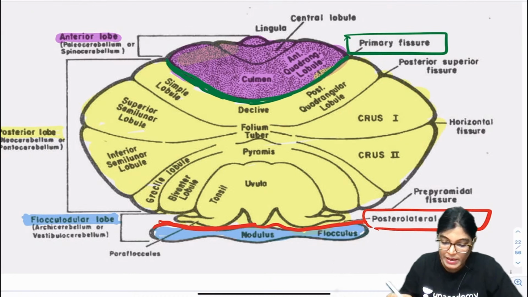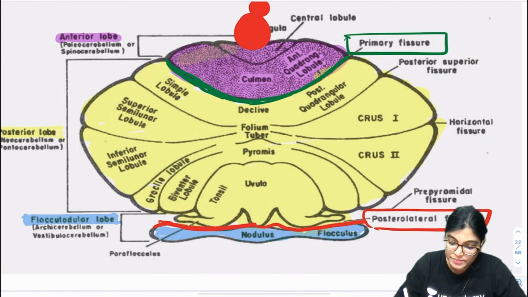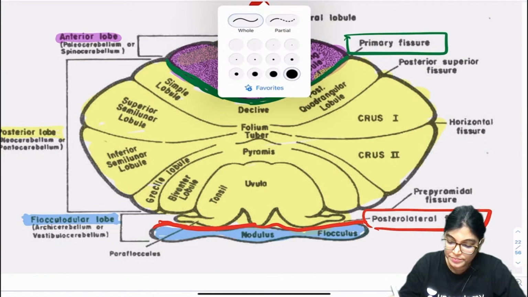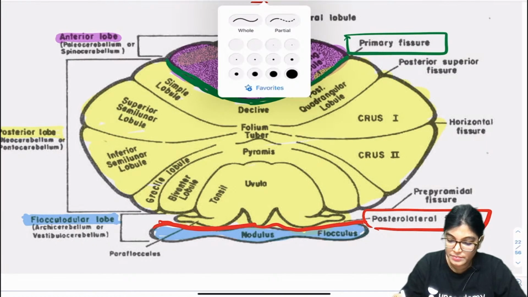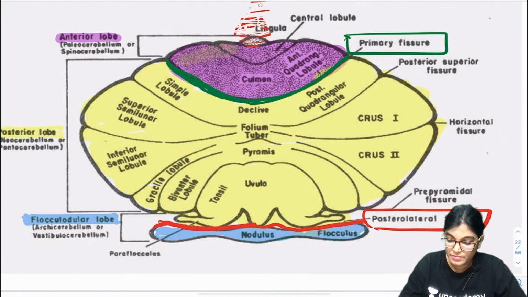So archicerebellum is actually lingula. Let me just tell you about archicerebellum. Now we will concentrate on archicerebellum.